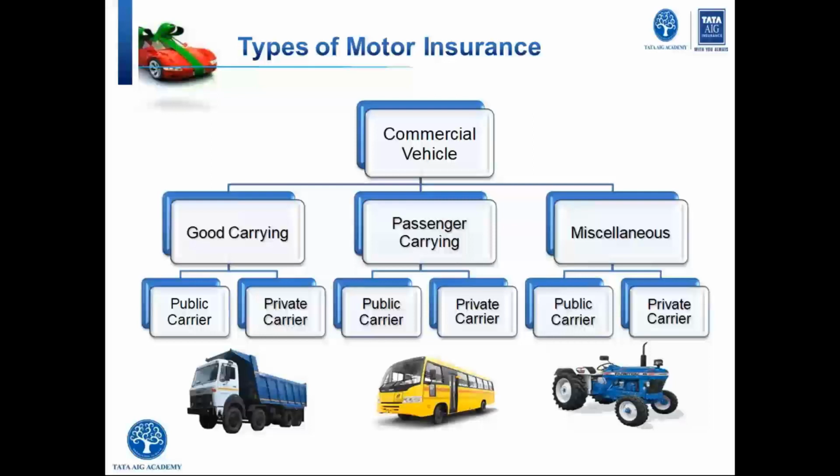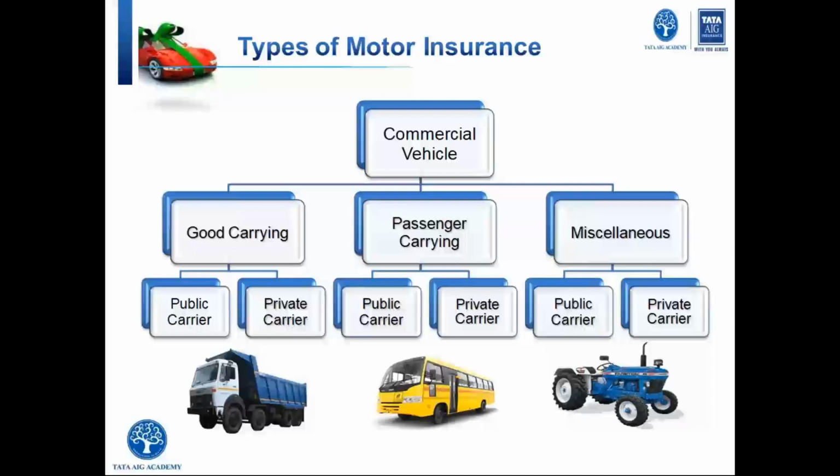excavators. You can think about bulldozers, which are RTO pass definitely. Then you can think about your JCBs and all those stuff. So these are termed as your miscellaneous vehicle, which neither carry goods nor passengers.